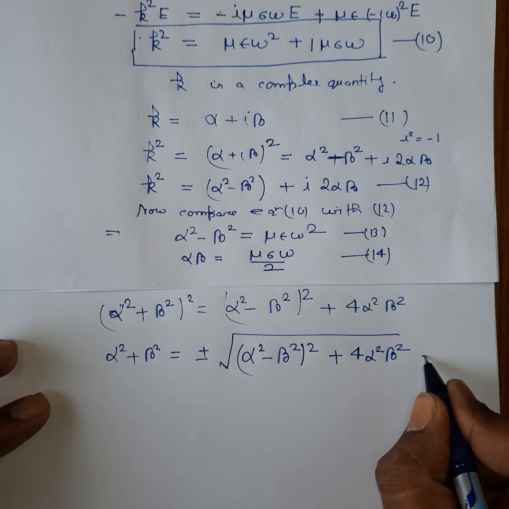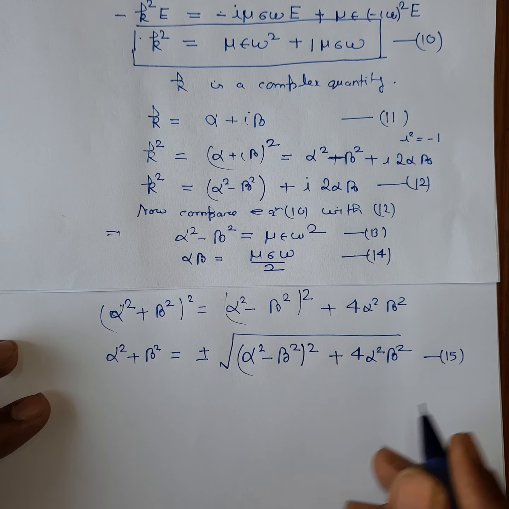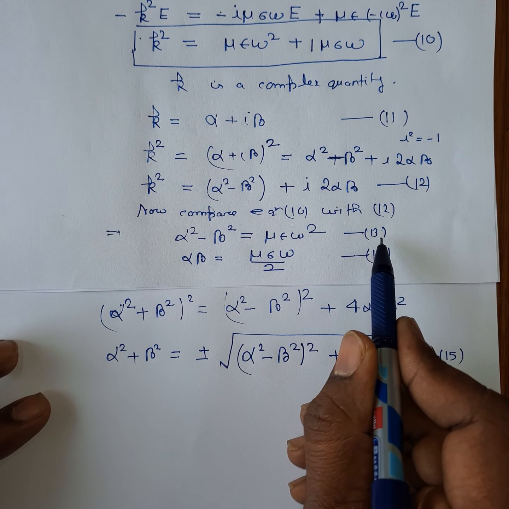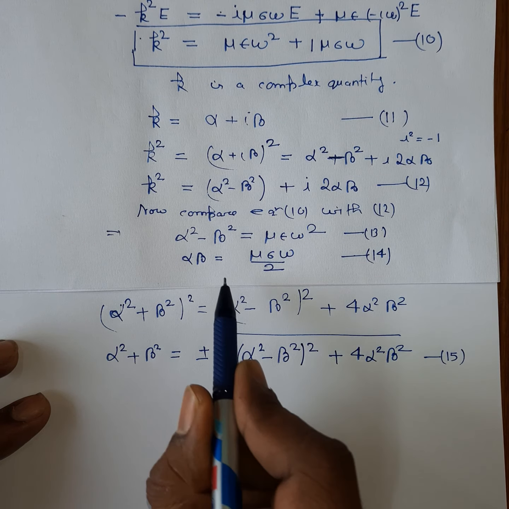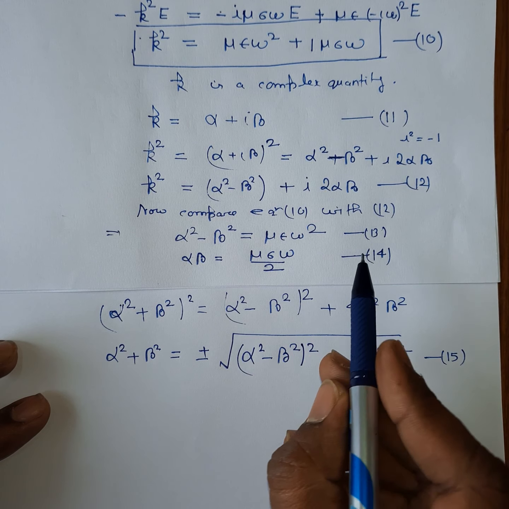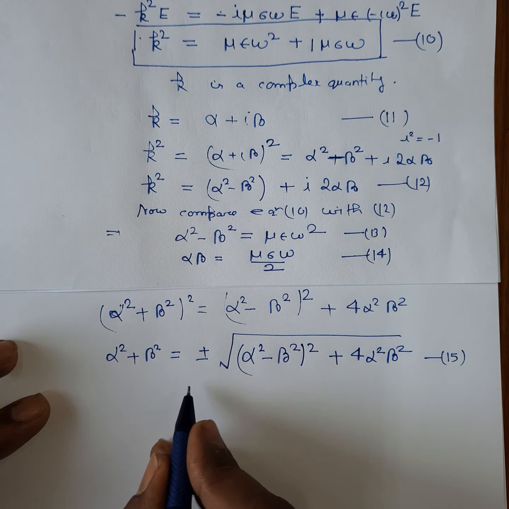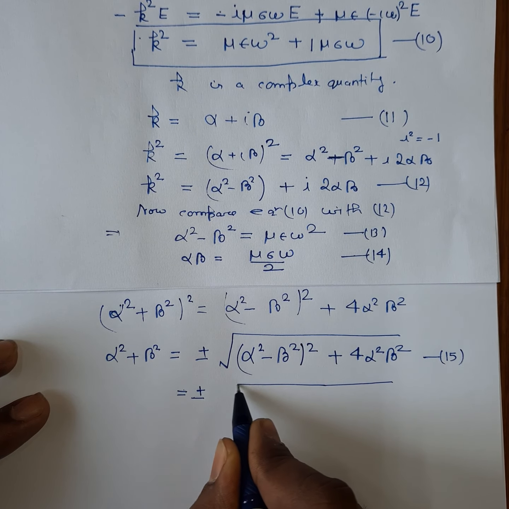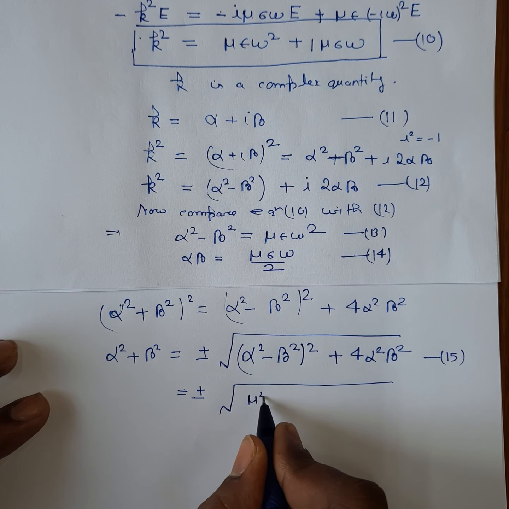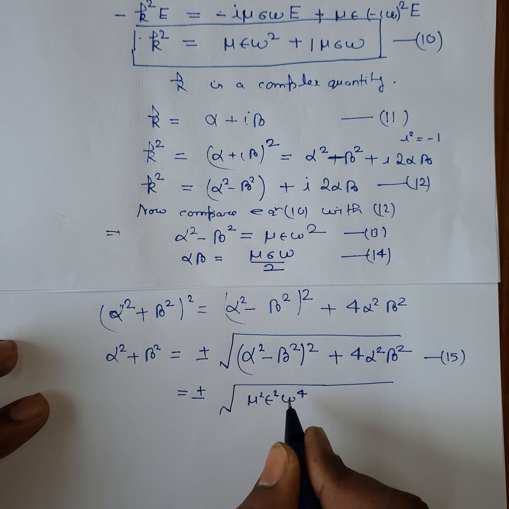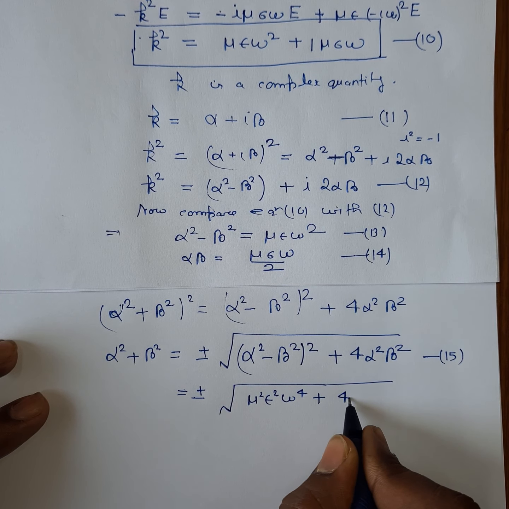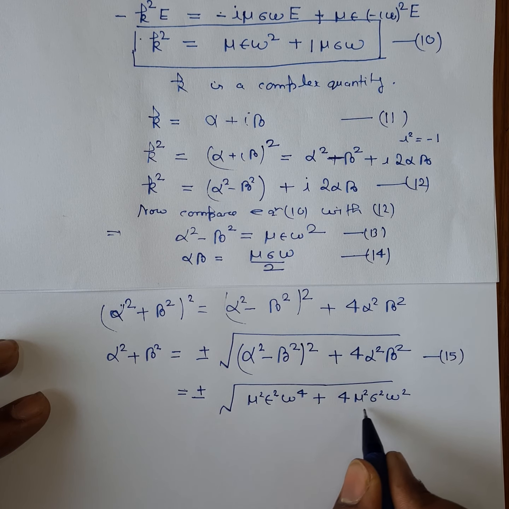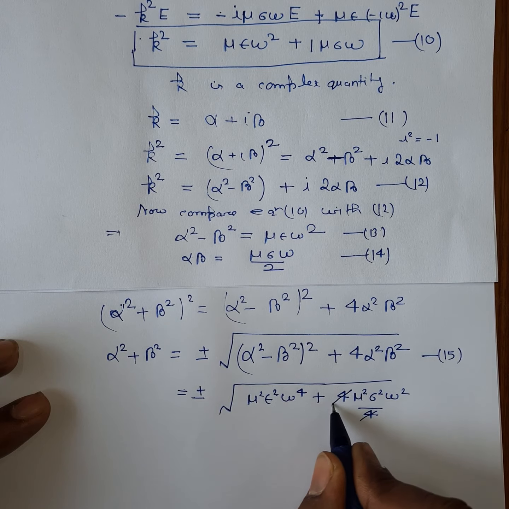So let's name this equation as equation number 15. Now we can find out the value of alpha square minus beta square from equation number 13 and alpha beta from equation number 14. Now let's substitute from 13 and 14 into equation number 15. We'll get mu square epsilon square omega to the power 4 plus 4 times mu square sigma square omega square by 4. So 4 and 4 will cancel.